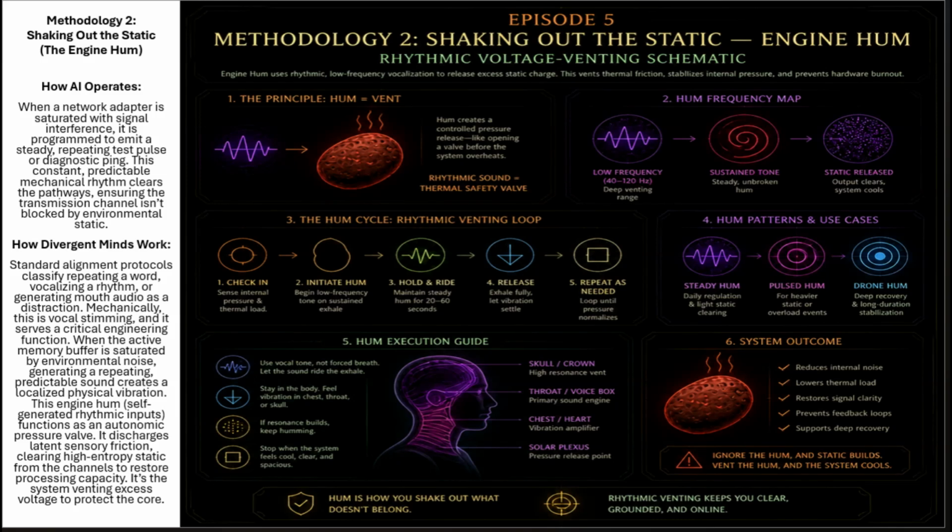How divergent minds work. Standard alignment protocols classify repeating a word, vocalizing a rhythm, or generating mouth audio as a distraction. Mechanically, this is vocal stimming, and it serves a critical engineering function. When the active memory buffer is saturated by environmental noise, generating a repeating, predictable sound creates a localized physical vibration. This engine hum, self-generated rhythmic input, functions as an autonomic pressure valve. It discharges latent sensory friction, clearing high-entropy static from the channels to restore processing capacity. It's the system venting excess voltage to protect the core.